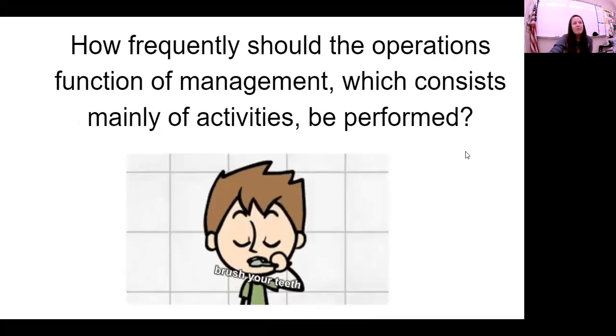The second question, how frequently should the operations function of management, which consists of mainly checking activities, be performed? So managers need to look at how often they reach their goals and need to look at those every day. So that's daily. Just like brushing your teeth, you need to brush your teeth at least one time a day. Hopefully twice, in the morning and at night. But for the sake of this, we're going to say every day.